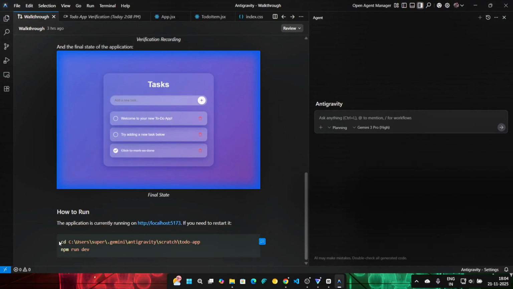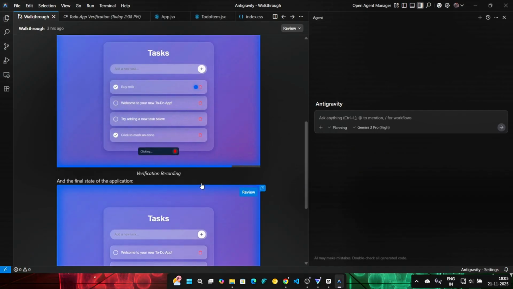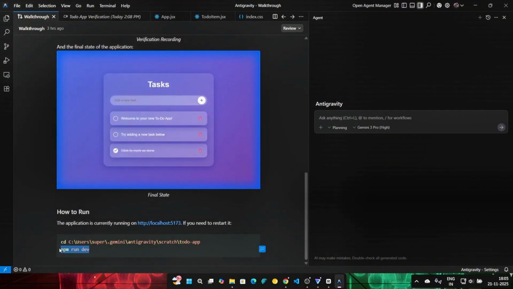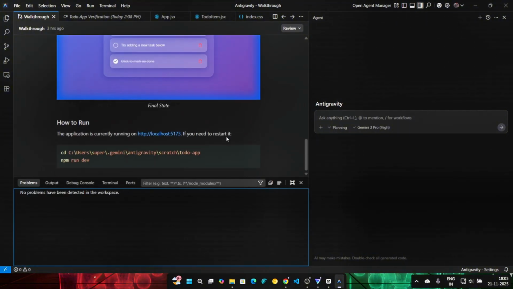I'm going to first copy this code and paste it. This is basically used for navigating inside a folder, and then npm run dev. Just because you're using a React app, you need to run it. This is the command to run your application, and boom, this is exactly how your app is going to look. It's as simple as that. Let me show you exactly how it works.